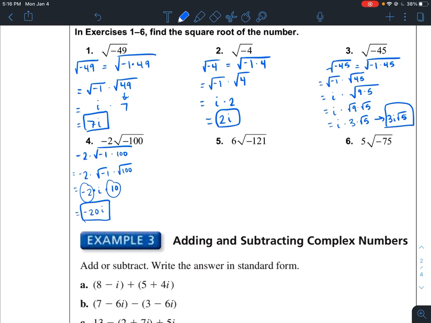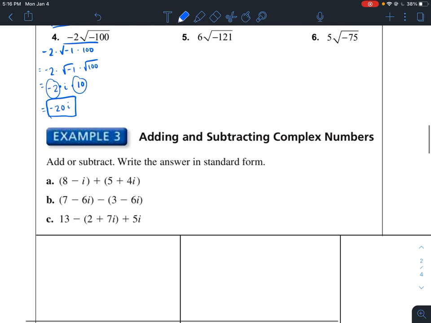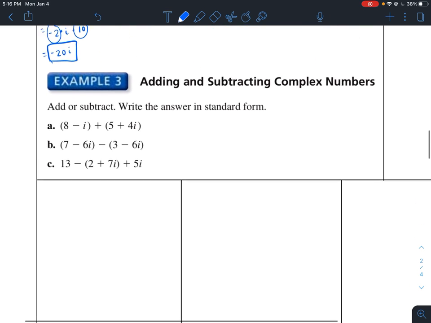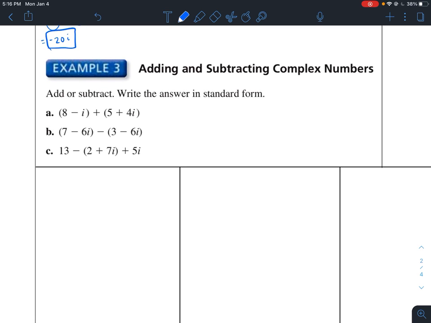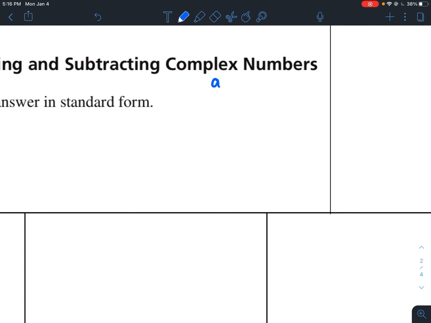Go ahead and try 5 and 6 on your own. Go ahead and pause the video and give it a shot. I'm going to keep going though, and go to example number 3, where we're going to add and subtract complex numbers. Remember that complex numbers are A plus BI.